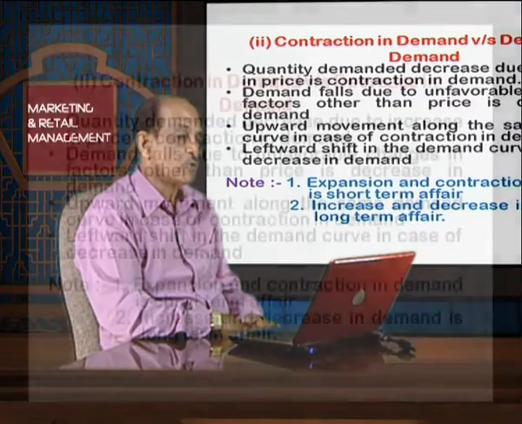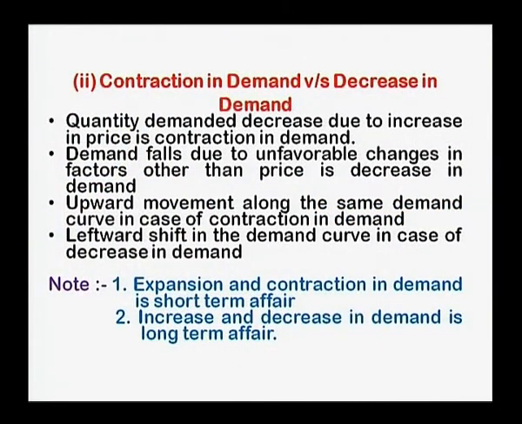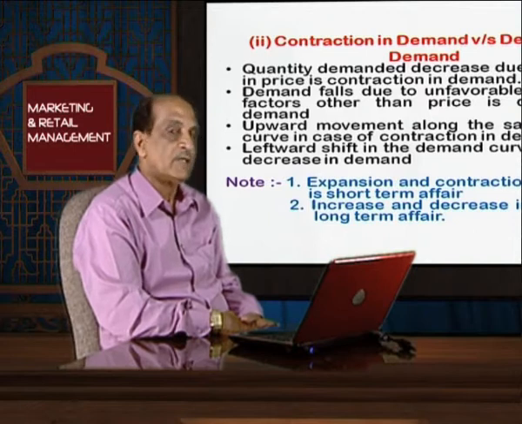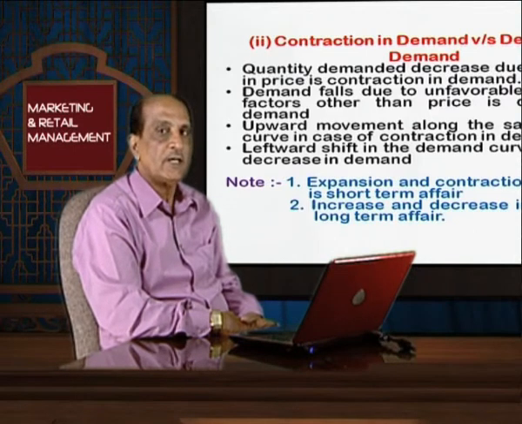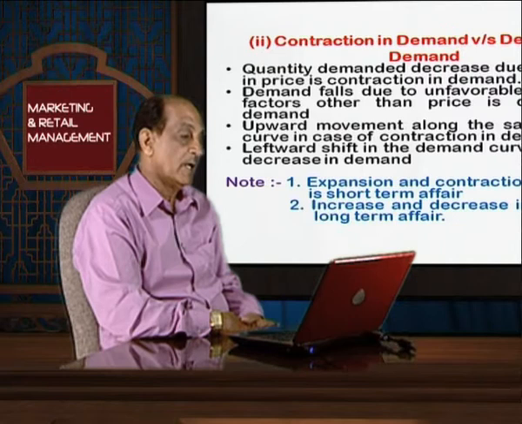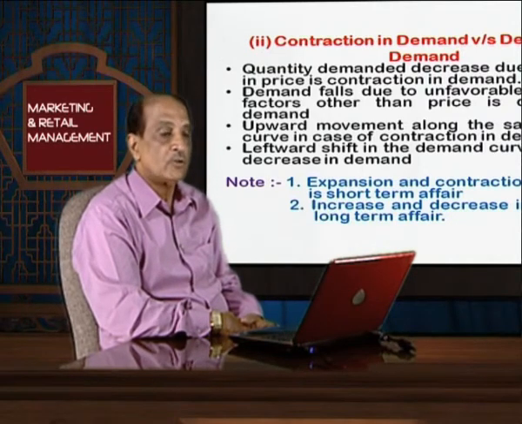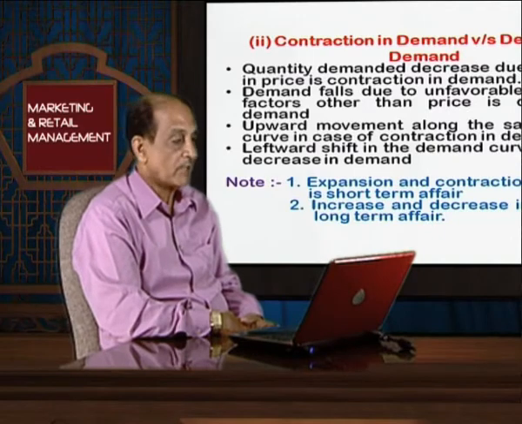Demand falls due to unfavorable changes in factors other than price is decrease in demand. If factors have undergone a change unfavorably, and definitely that has affected demand negatively, this is regarded as decrease in demand, and we can say that decrease in demand takes place only because of change in factors other than price.